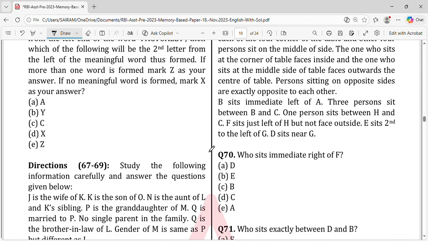So we should be more careful, and we should also see how many vacancies are there and how many people they take, right? How many people they filter, and what is the cutoff, and all those things we have to work out. So that is why these sets of things we told will align with the cutoff also. It is how many students they take, according to that it comes.